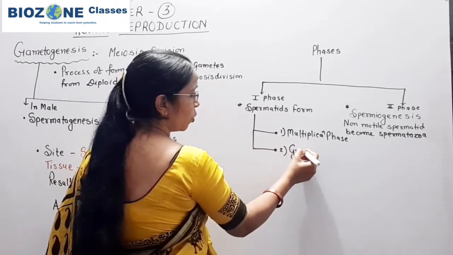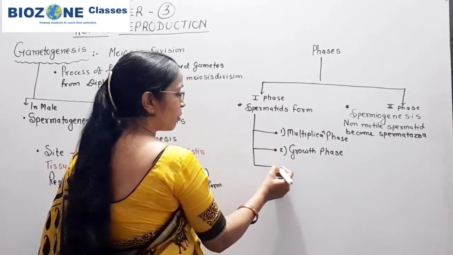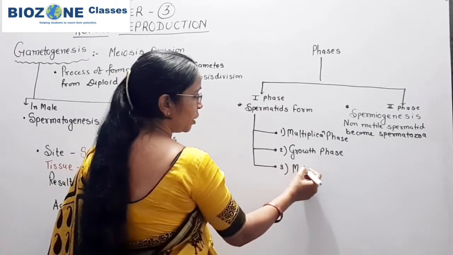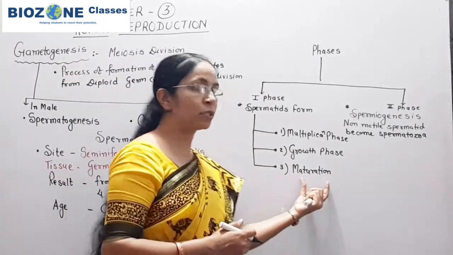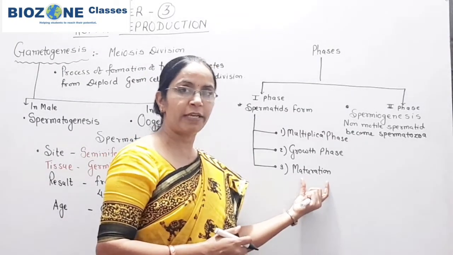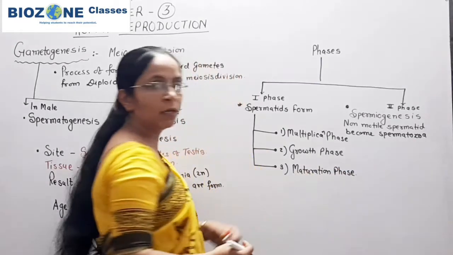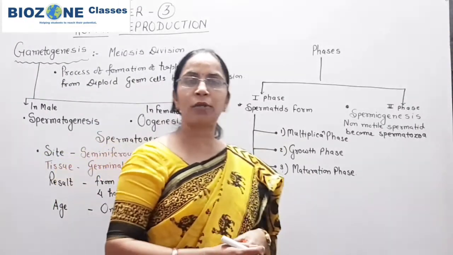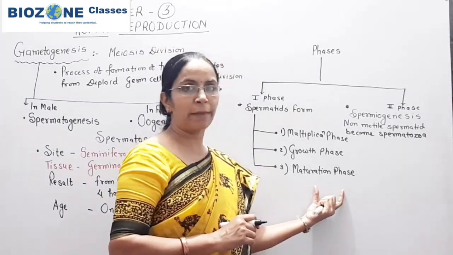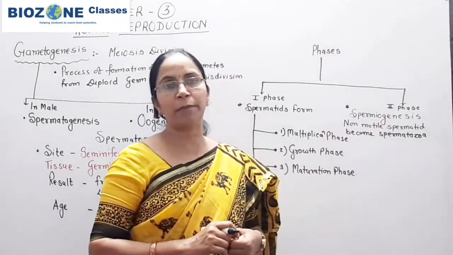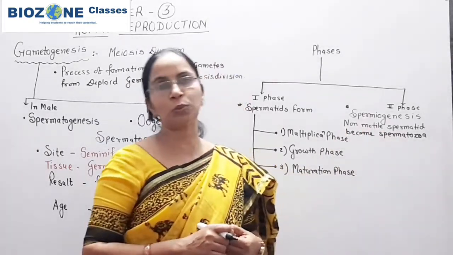Second is called the growth phase, and the third is the maturation phase, the phase in which meiosis actually takes place. With these three phases, from a single spermatogonia, 4 spermatids or 4 non-motile gametes are formed, and these enter the process of spermiogenesis, because of which the non-motile spermatids are converted into spermatozoa.